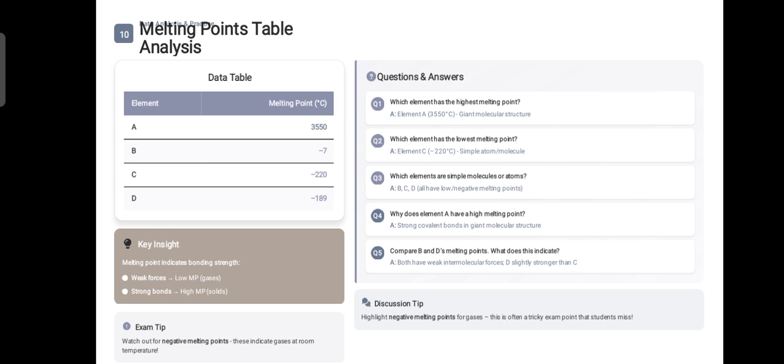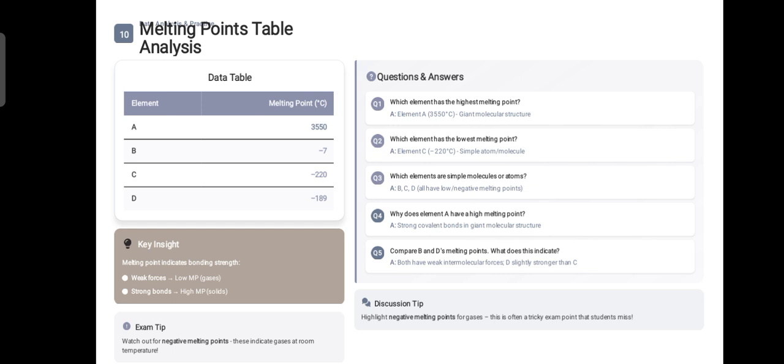These can be B, C, and D. Here the A written in this slide is not the element A, it's specifically written for its answer. So what is the answer for question number 3? B, C, and D all have low or negative melting points. That's why we categorize them as simple molecules or atoms.